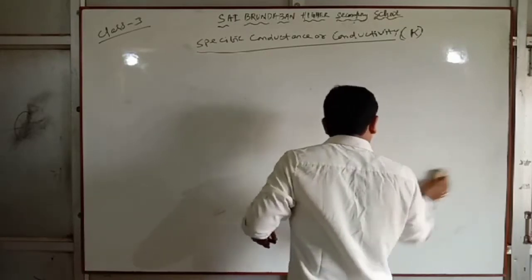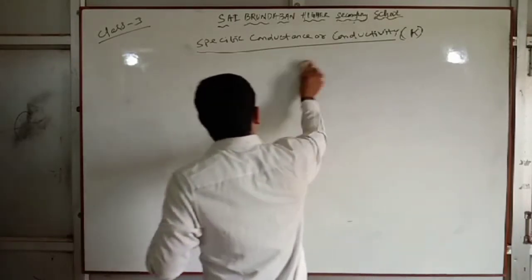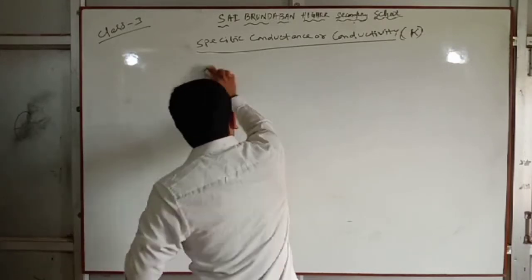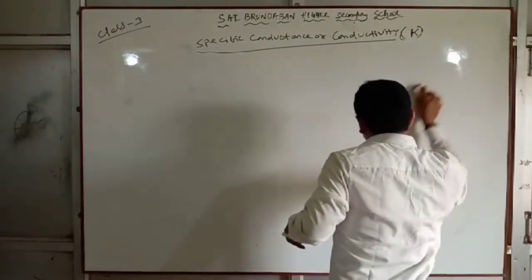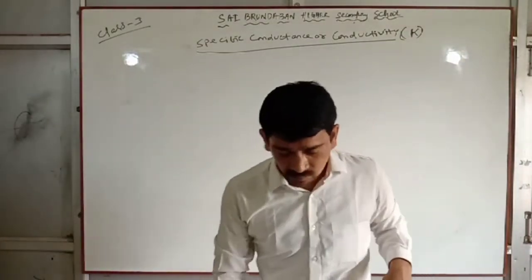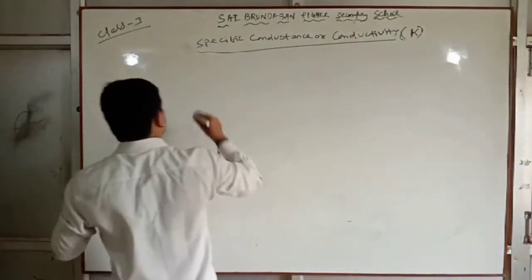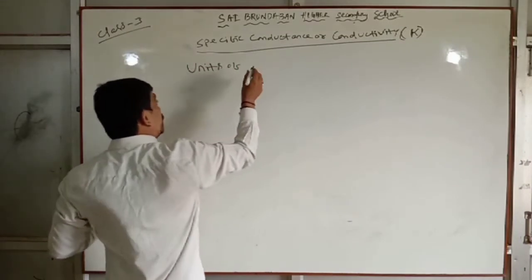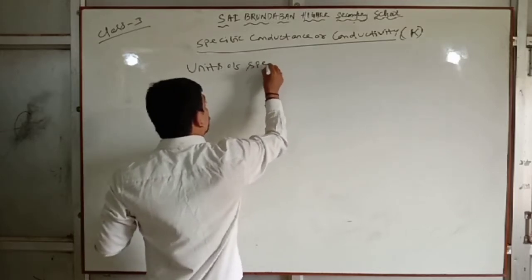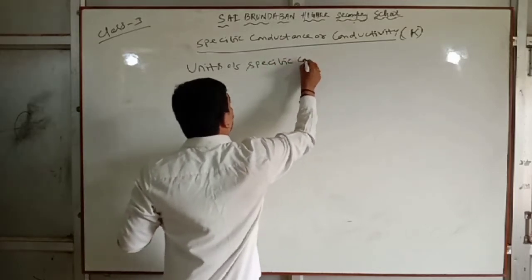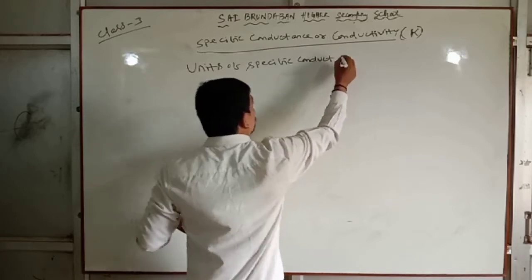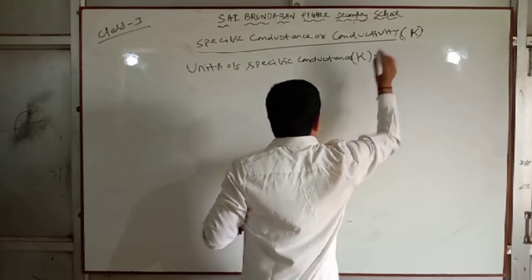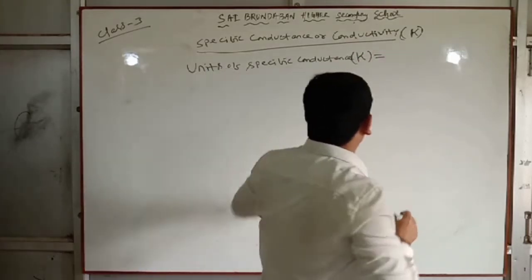What is the unit of specific conductance, that is kappa?